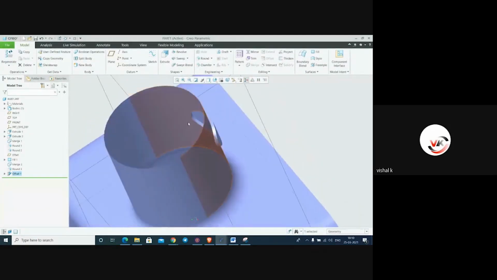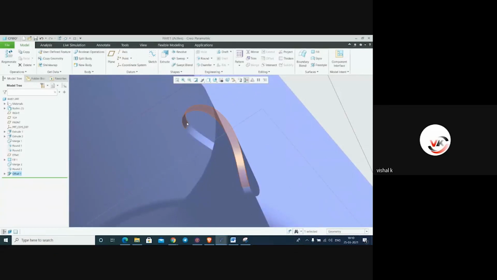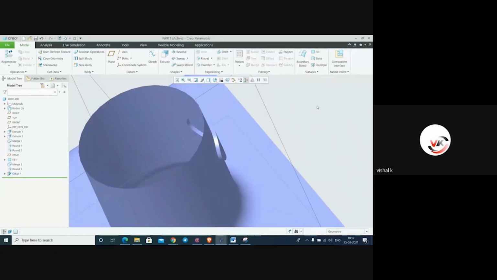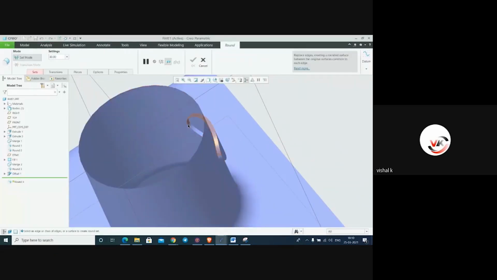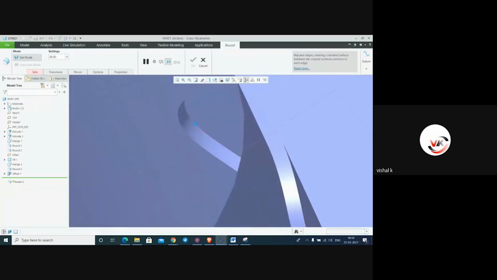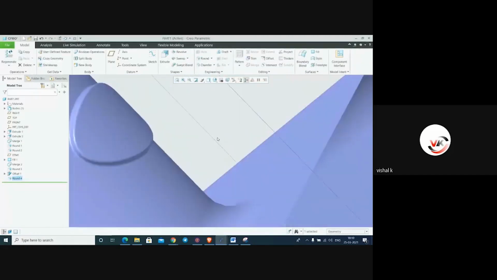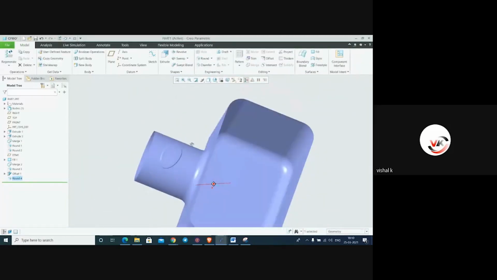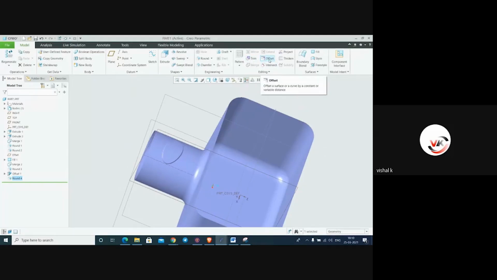See this simple drafted along with cylinder we have created here. So select round, value 2 mm. Again here also 2 mm. Okay. This kind of feature we can create by using offset.